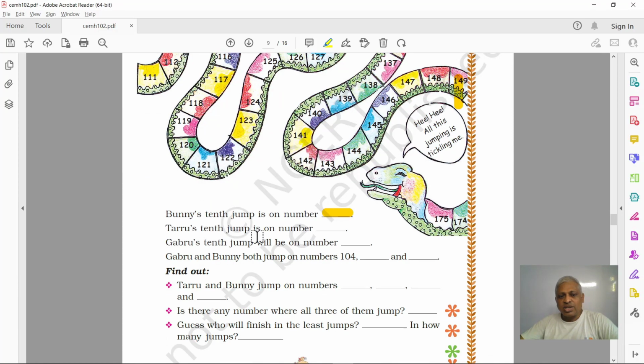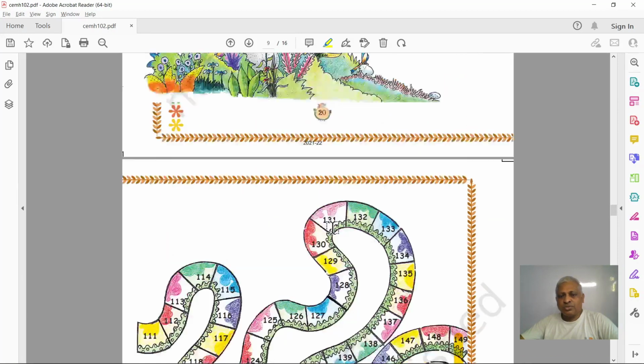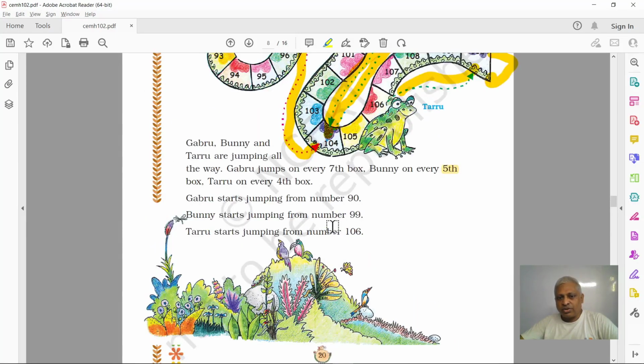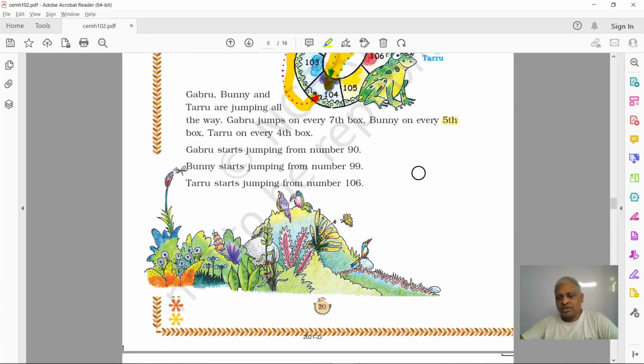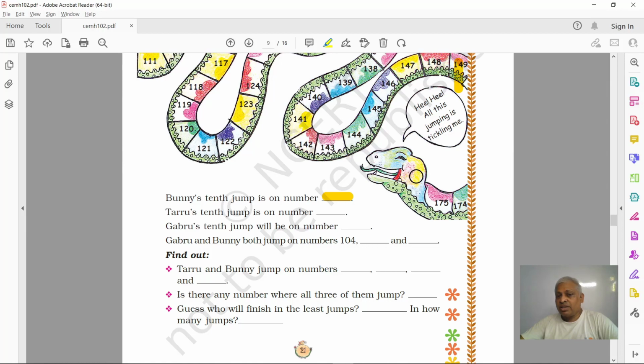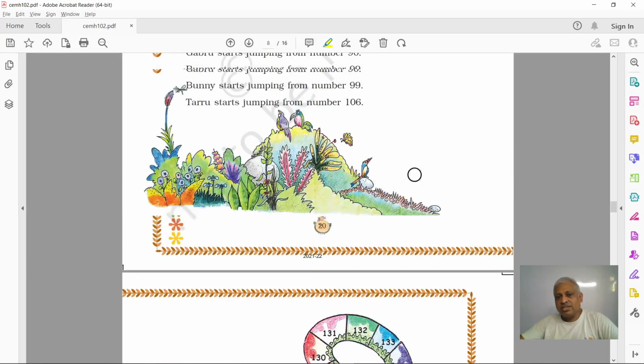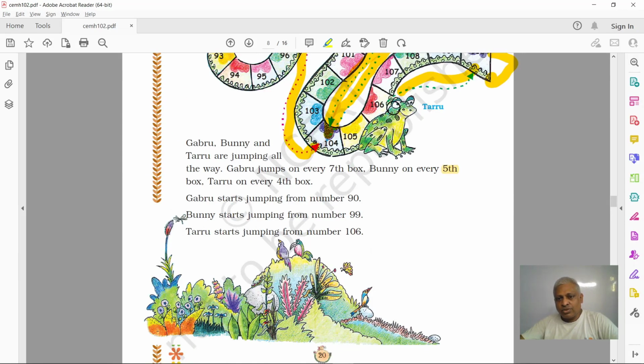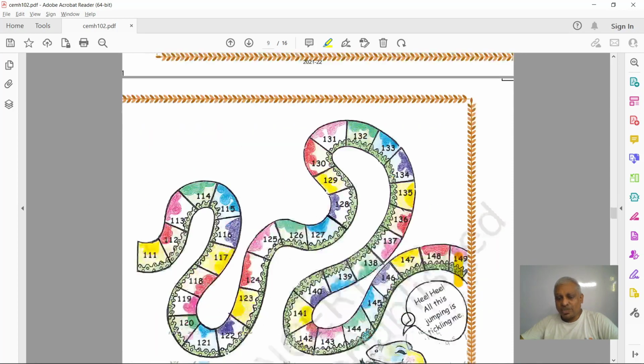And Taru's 10th jump is on which number? Taru, the frog. Frog jumps by 4 numbers every time, right? It is at 106, and in 10 jumps, 10 into 4 is 40, plus 106. 106 plus 40, 146.